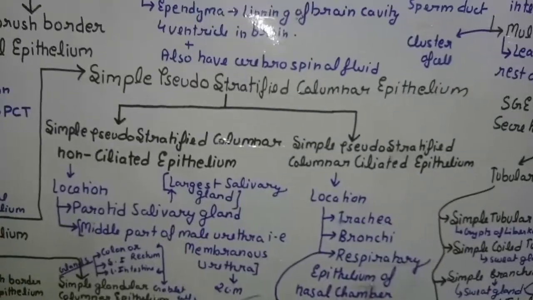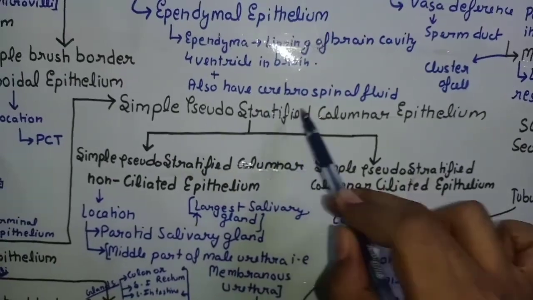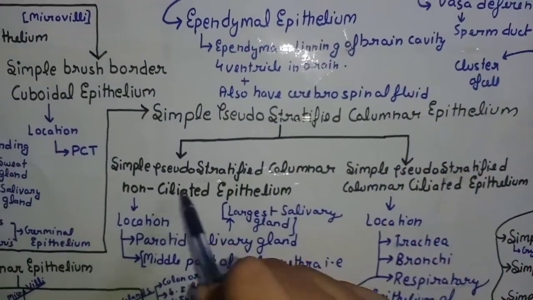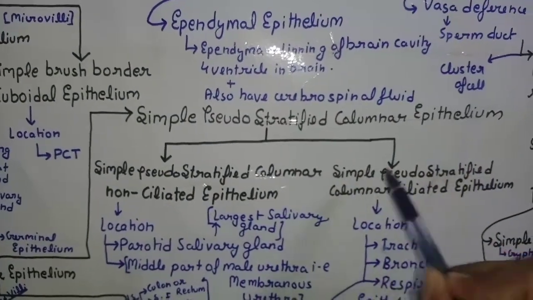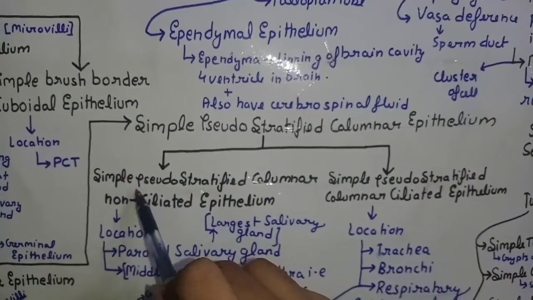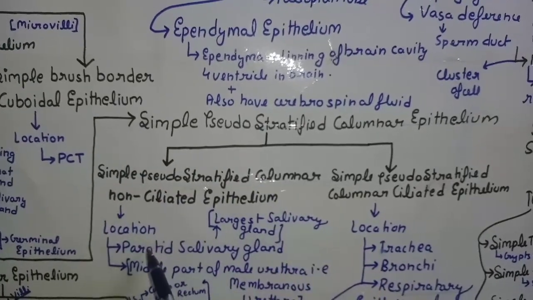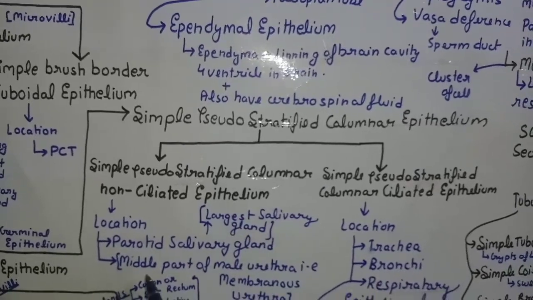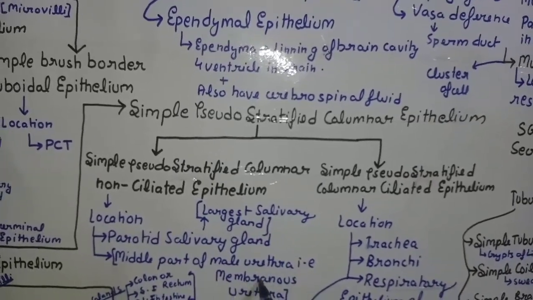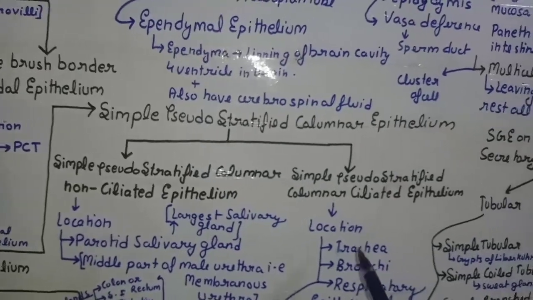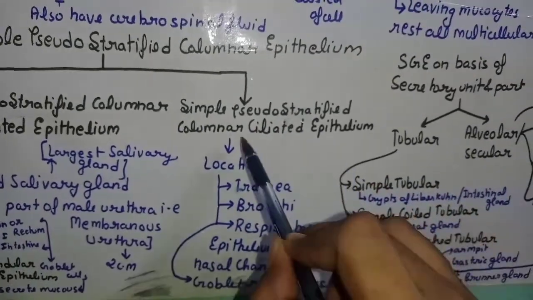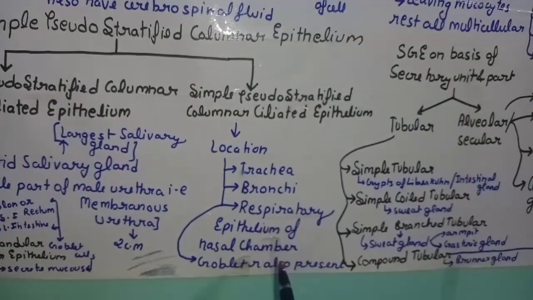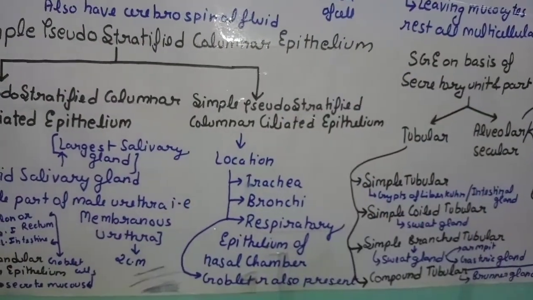Now coming to simple pseudo-stratified columnar epithelium, it has two types: simple pseudo-stratified columnar non-ciliated epithelium and simple pseudo-stratified columnar ciliated epithelium. Simple pseudo-stratified columnar non-ciliated epithelium location is the parotid salivary gland, which is also known as the largest salivary gland, and the middle part of the male urethra, that is the membranous urethra, which is about 2 centimeters. Now coming to the location of simple pseudo-stratified columnar ciliated epithelium: the trachea, bronchi, and respiratory epithelium of the nasal chamber. Goblet cells are also present.